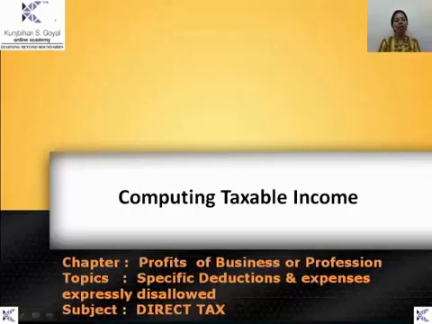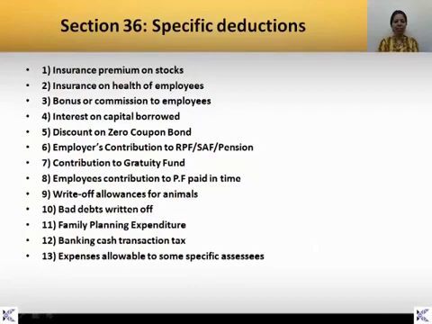Hello students, we are going to see now the computing of the taxable income under the head profits of business or profession. But before that, we will have to go through specific deductions and expenses which are expressly disallowed. Now we have seen various deductions. Anyway, under section 36 there are certain specific deductions that we have to go through.